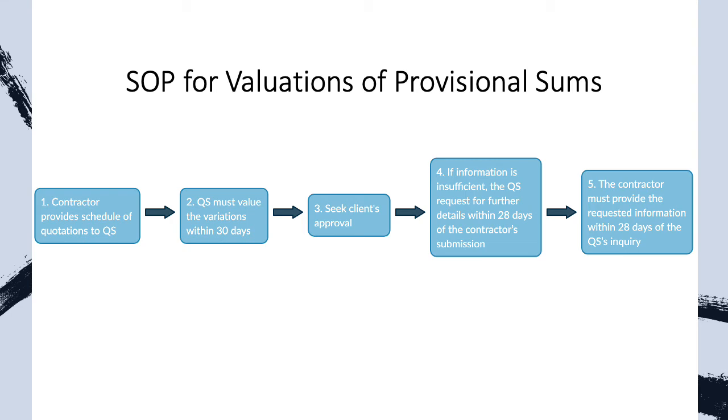Furthermore, the provisional sums are valued by the QS according to valuation rules provided under Clause 16. For example, if the work done by the contractor is similar in terms of the quality and the quantity and does not have significant change from the promised work stated in the contract, then the QS will valuate according to the rates and prices as stated in the contract. This also was mentioned in Clause 11.6a.